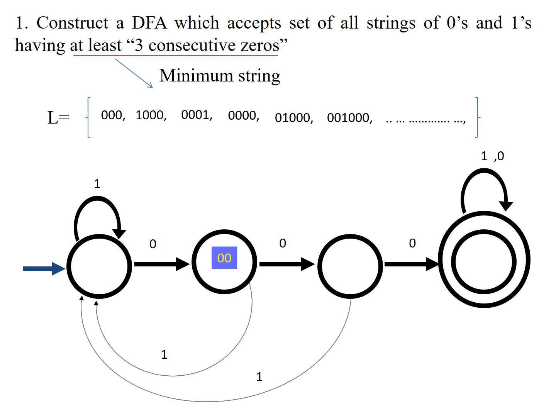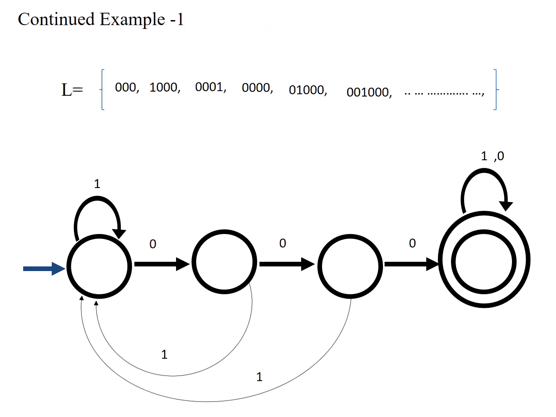At that time we are at the second state, then we move on to the third state on 0, then we have only 1 zero left at the third state. There is one more transition from the third state to the fourth state on 0. Now all the zeros are over and you are at the accepting state, so the given string is accepted.